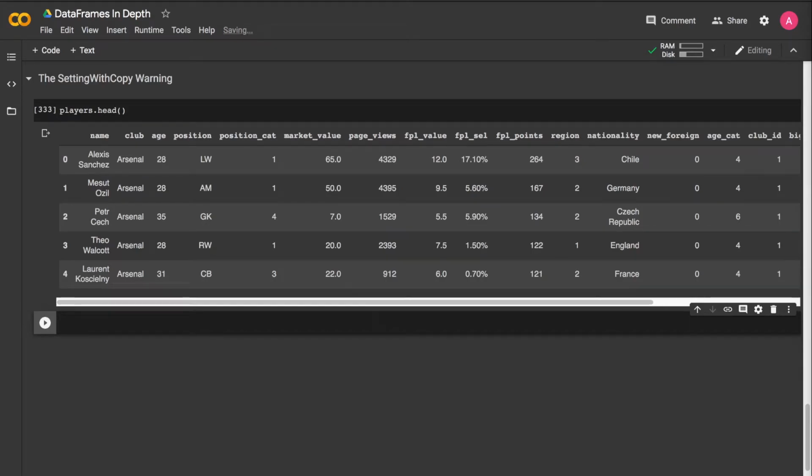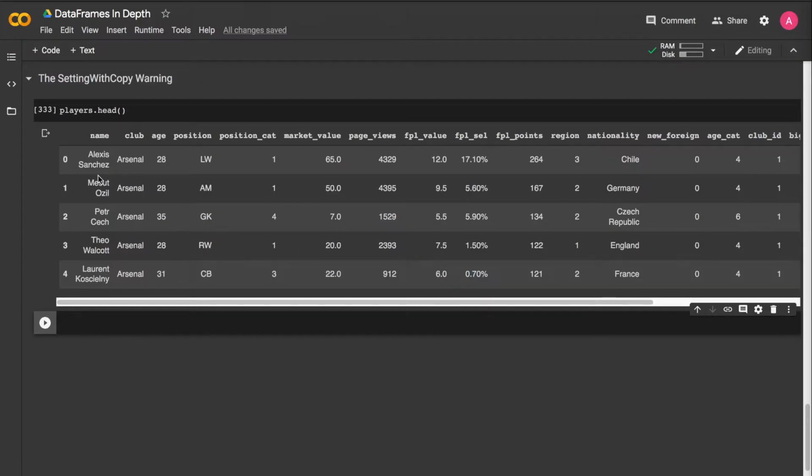Okay, in the previous lecture, we used loc and iloc as well as the highly performant at and iat indexers to set values in our data frame. In this lecture, I wanted to discuss a warning that Pandas might throw at us when we try to update or set values in our data frames. So let's take a look.